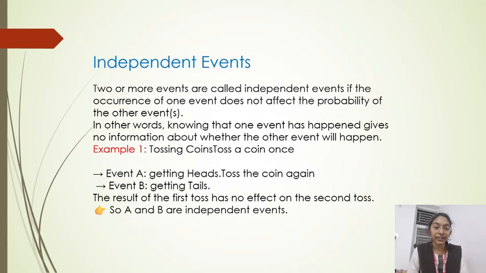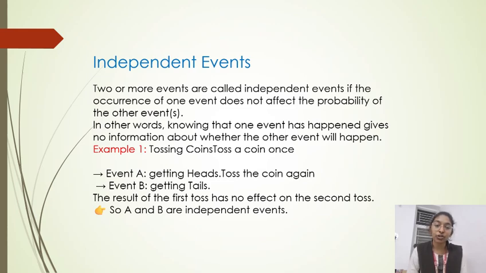Independent events. Two or more events are called independent events if the occurrence of one event does not affect the probability of the other event occurring. In other words, knowing that one event has happened gives no information about whether the other event will happen. Simply, when the first event does not affect the occurrence of another event, they are known as independent events.